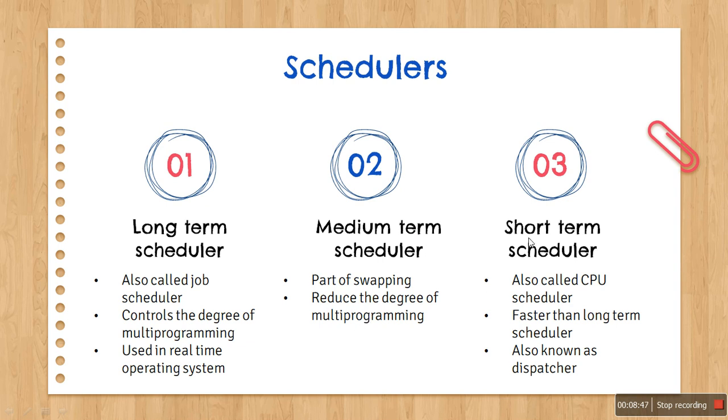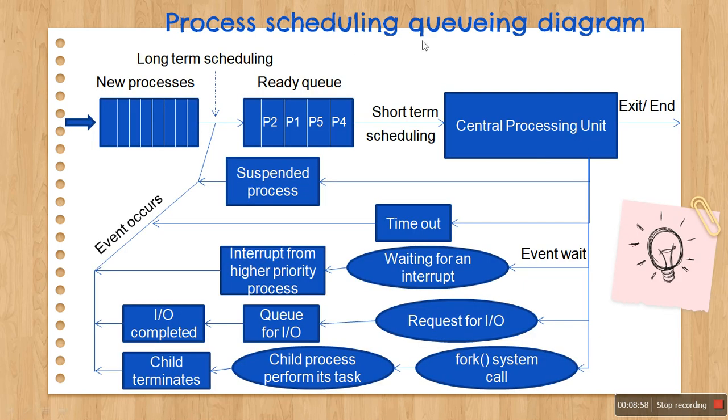Then the short term scheduler, it is nothing but the CPU scheduler. I will show you where the short term scheduler works in this case. What it does is, it selects a process from the ready queue, which are ready to execute, and allocates the CPU for execution. So the short term scheduler is faster than the long term scheduler. This scheduler makes scheduling decisions much more frequently than the long term or mid term schedulers.